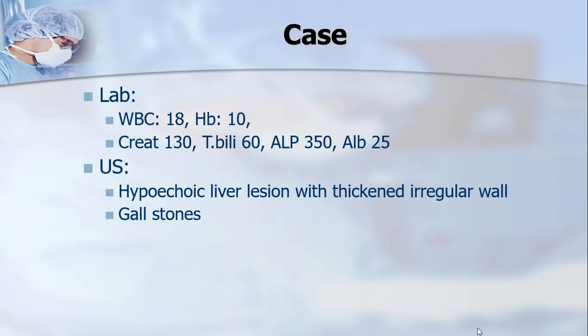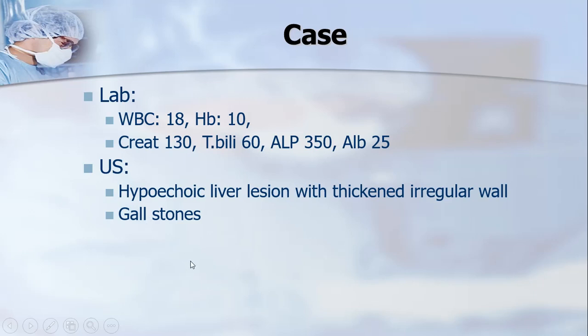His labs were sent at that point, which turned out to have a high white cell count of 18,000 per cubic millimeter, and his hemoglobin was moderate, on the lower side. It was 10 grams percent. Similarly, the other labs were there. Creatinine, total bilirubin, and alkaline phosphatase were on the higher side.